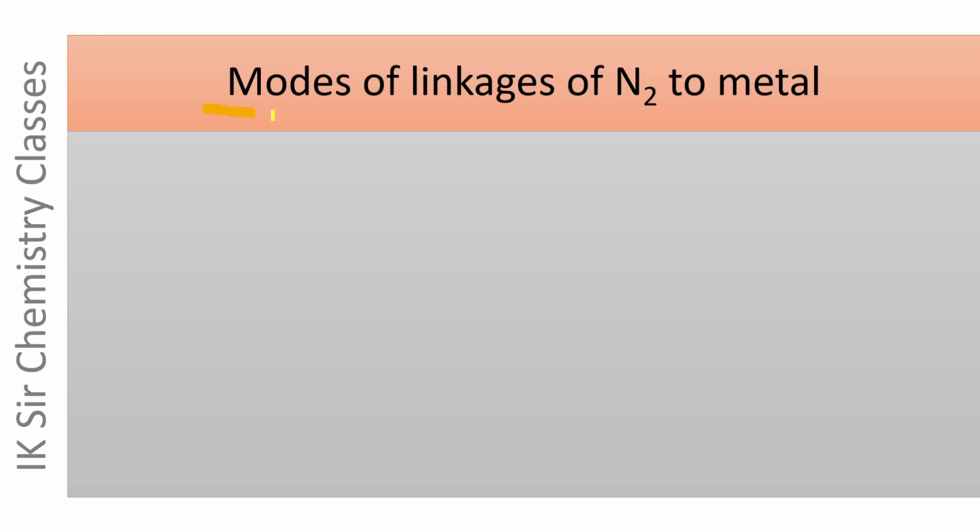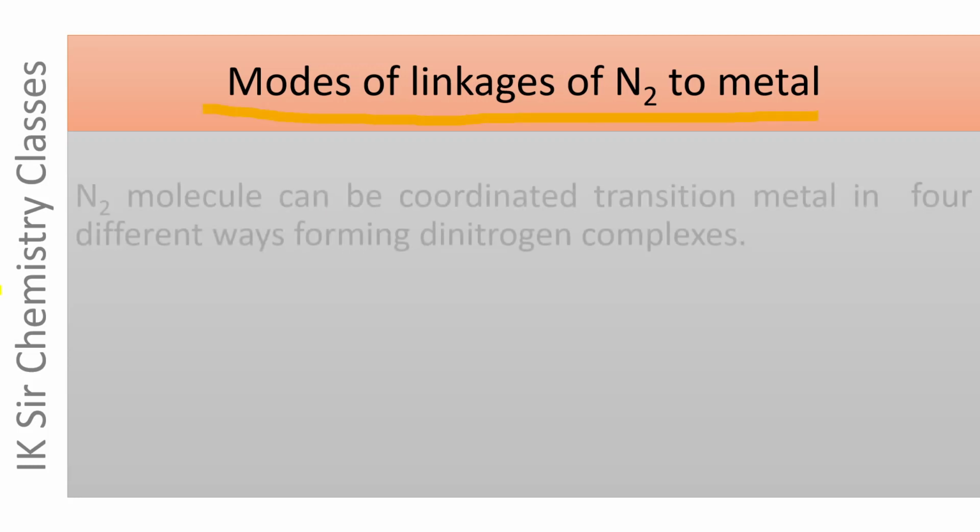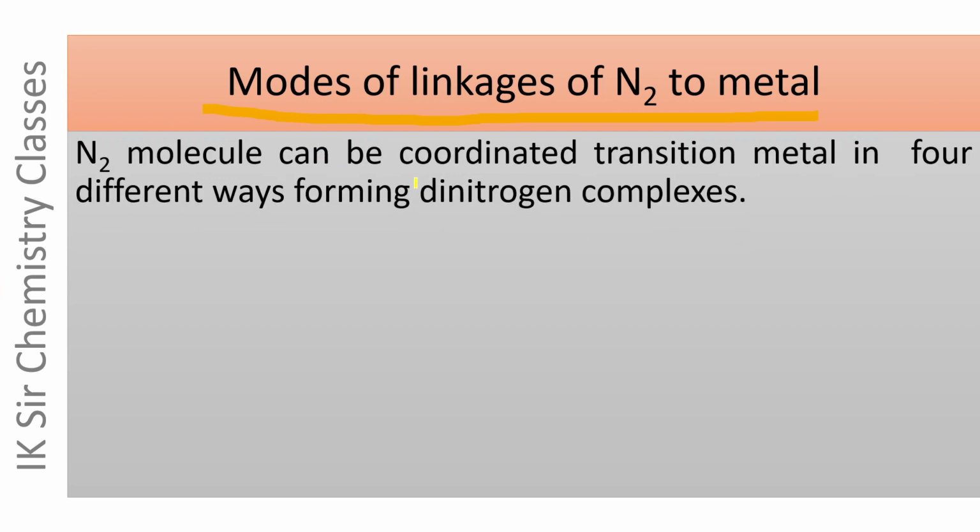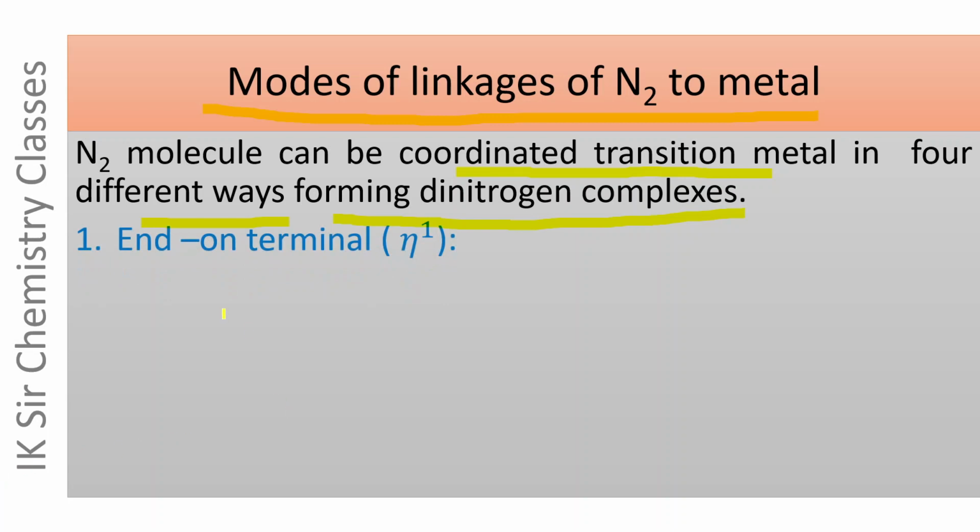Modes of linkages of N2 to metal. The N2 molecule can be coordinated to a transition metal in 4 different ways, forming dinitrogen complexes. The first way is end-on terminal, eta 1. Eta 1 is hapticity.